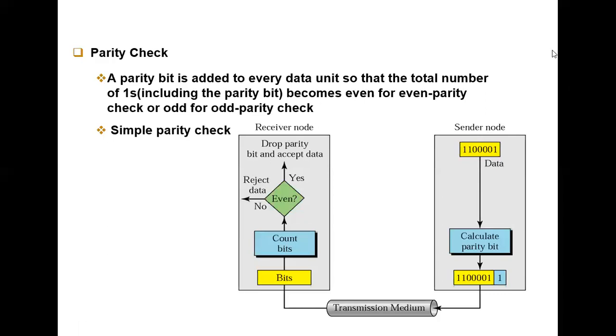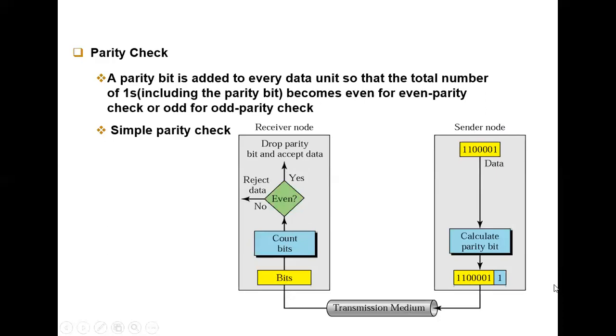Okay, if the value of the sender is 1, the number of ones is 1, 2, 3. So what is 3? 3 is an odd number. So we have to add another 1 to change this odd parity to even parity. For this reason we are adding a 1. Now we count the number of ones: 1, 2, 3, 4. Now the whole data has become even parity. Along with your original data, this bit is also transmitted.